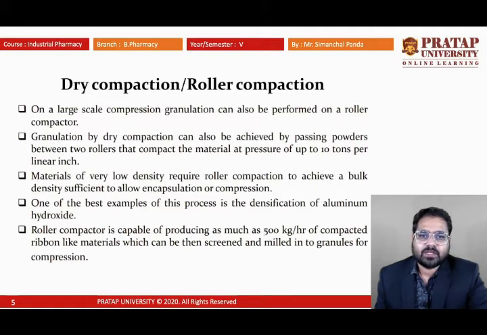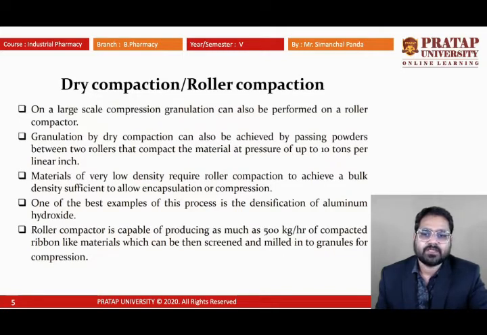Next, another method is known as the roller compaction method. On a large scale, compression of granules can be performed on a roller compactor. The previous one was for a very small manufacturing unit, and this is for bulk formulation. Granulation by dry compaction can also be achieved by passing powders between two rollers that compact the material at pressure up to 10 tons per linear inch. Materials of low density require roller compaction to achieve a bulk density sufficient to allow encapsulation or compression.